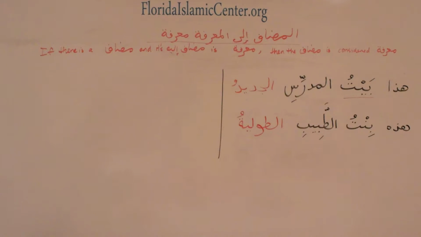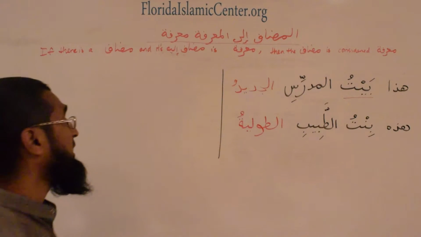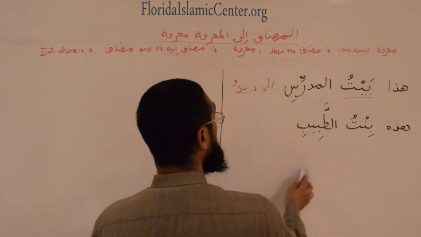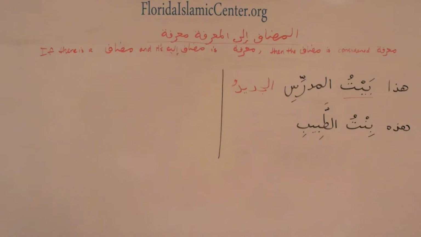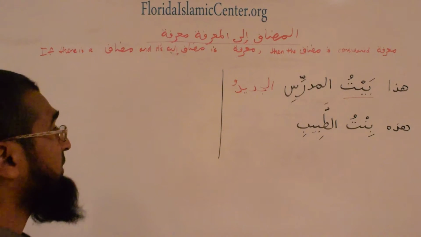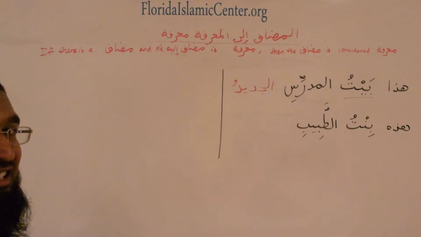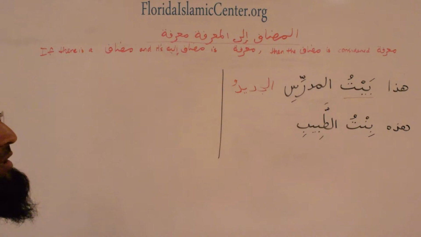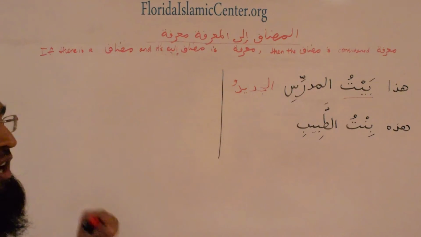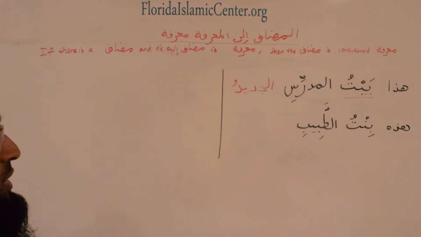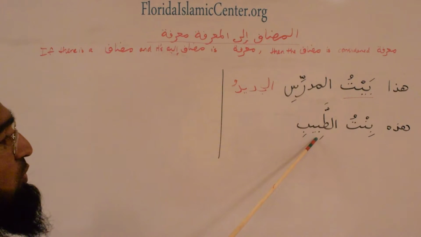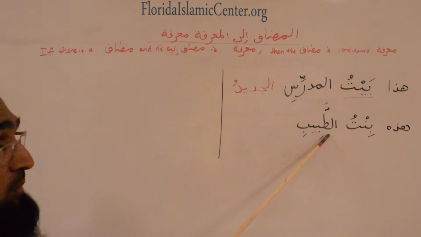That same sentence, however, if we decided now we wanted to describe the doctor, this is the doctor's daughter. We want to describe the doctor. There are many doctors, so we want to describe him as being tall, the tall doctor's daughter. What would we say? Would it take alif lam? Well, now this becomes the manut, so definitely it must take alif lam.